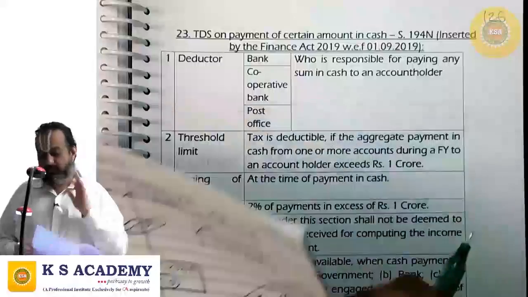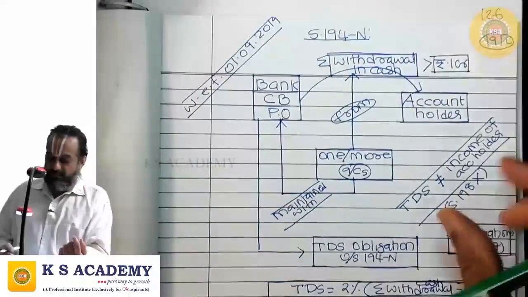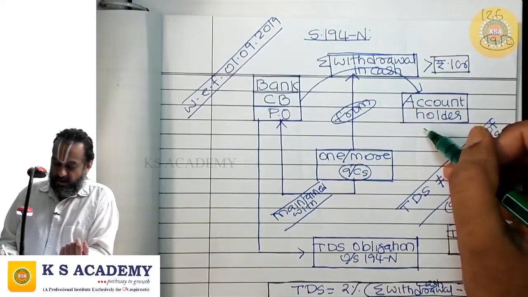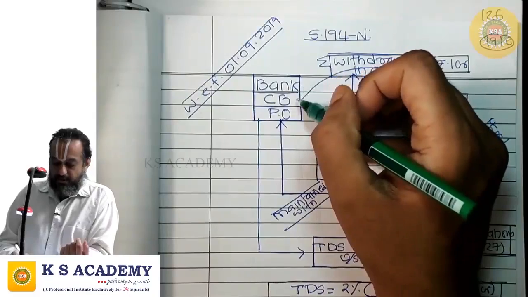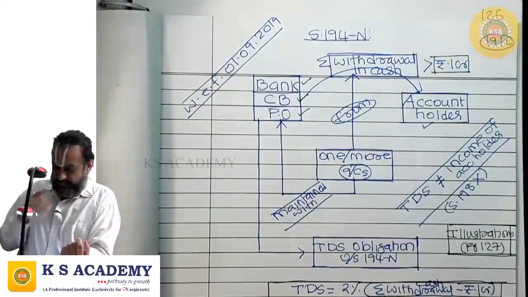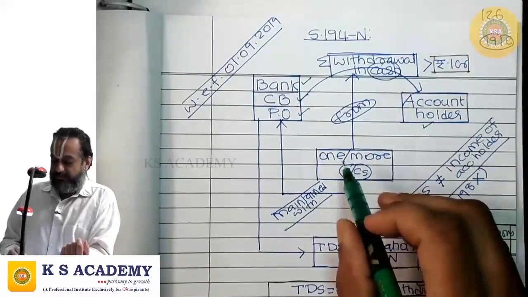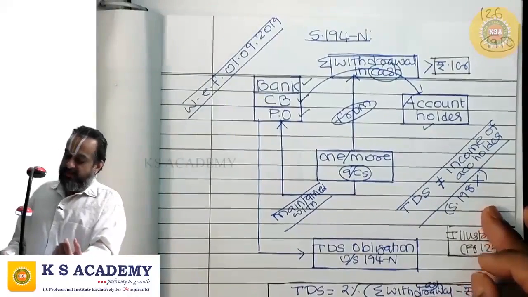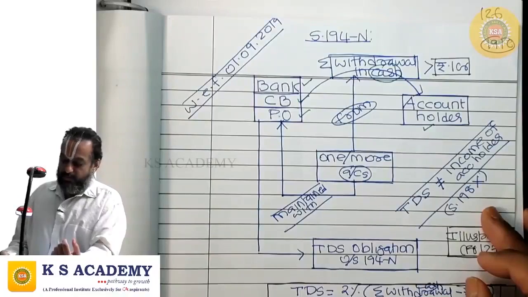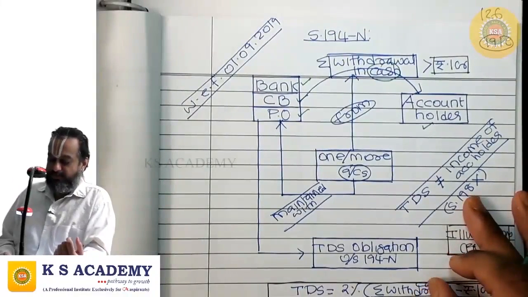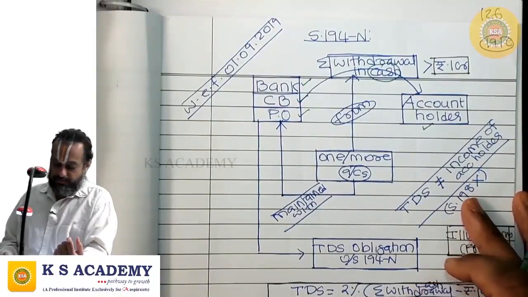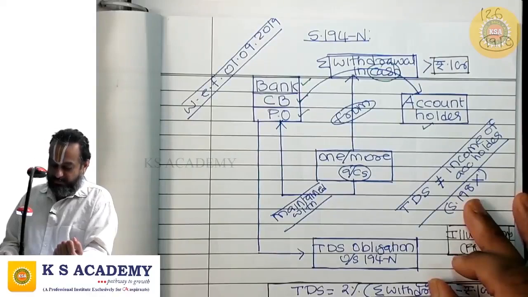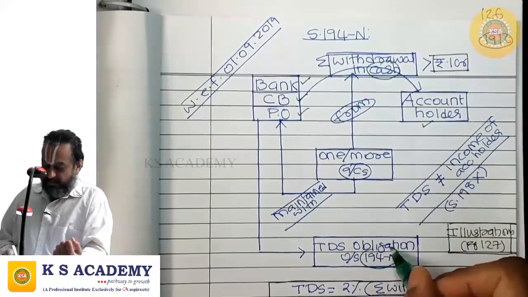Next section is 194N, where a person is having one or more accounts with a bank or cooperative bank or post office and is withdrawing cash from such accounts, and the aggregate withdrawal in cash from these one or more accounts maintained with a bank or cooperative bank or post office crosses rupees 1 crore, then in that case, the bank or cooperative bank or post office has TDS obligation under 194N.